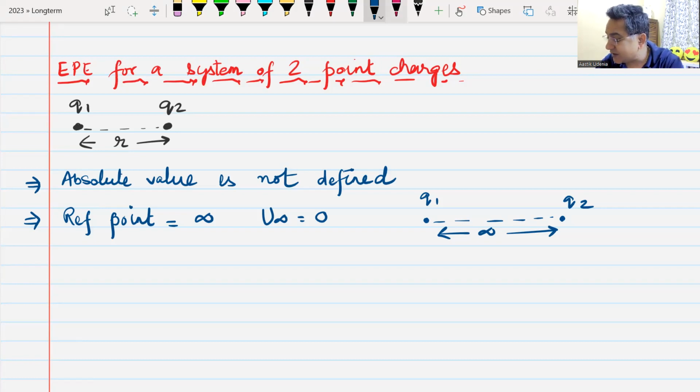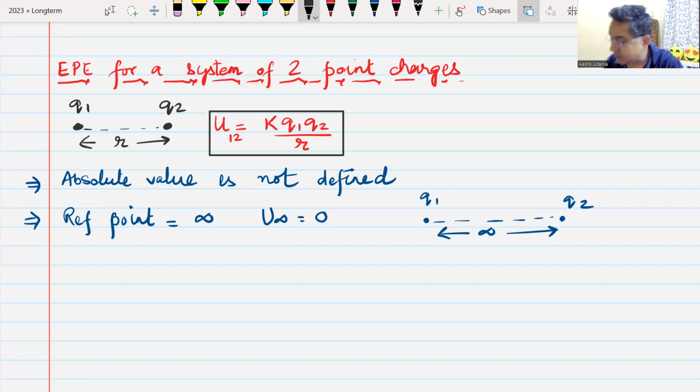When they are separated by a distance of r, their potential energy can be written as K Q1 Q2 divided by r, where K is 1 by 4 pi epsilon naught. I can write it as U12, energy of the point charge 1 2 system, is K Q1 Q2 by r.